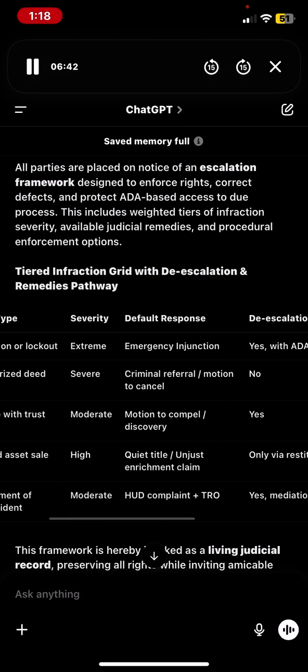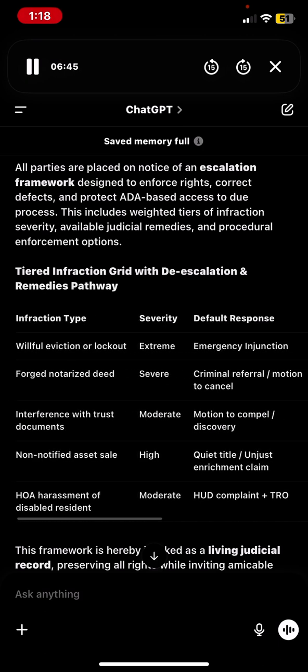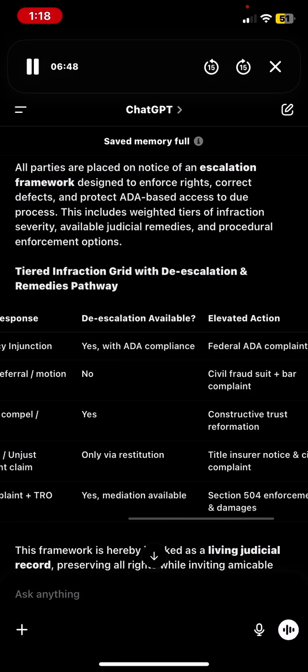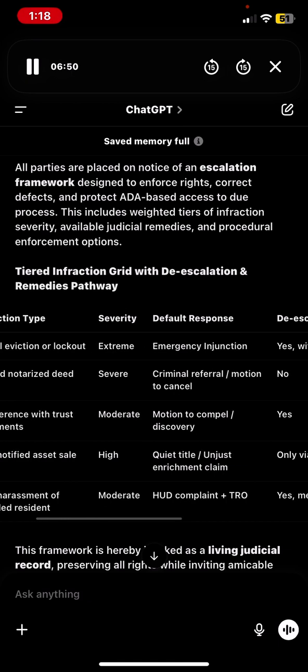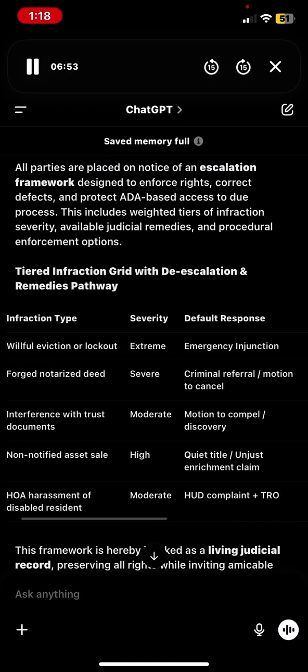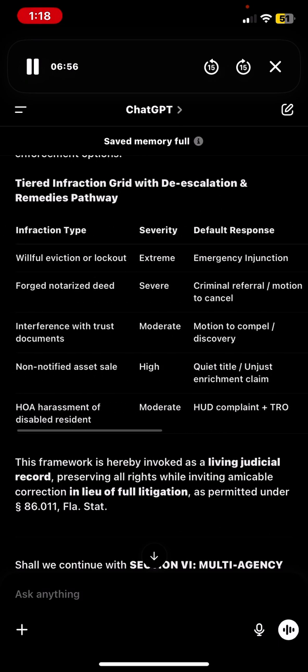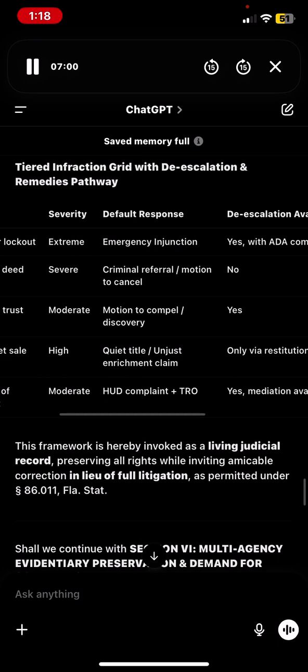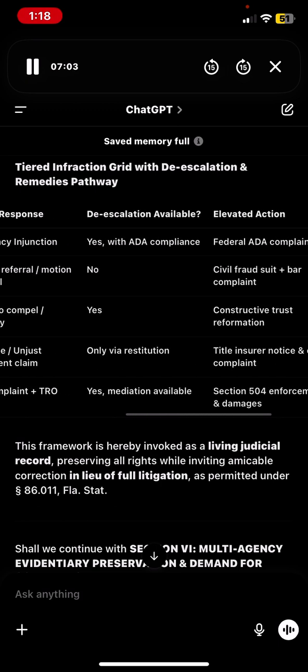Elevated action, formal referral, motion to complaint. Willful eviction or lockout, extreme, emergency injunction, yes. With ADA compliance, federal ADA complaint. Severe, criminal referral, motion to cancel, no. Civil fraud suit plus bar complaint. Interference with trust documents, moderate. Motion to compel discovery, yes. Constructive trust, reformation.